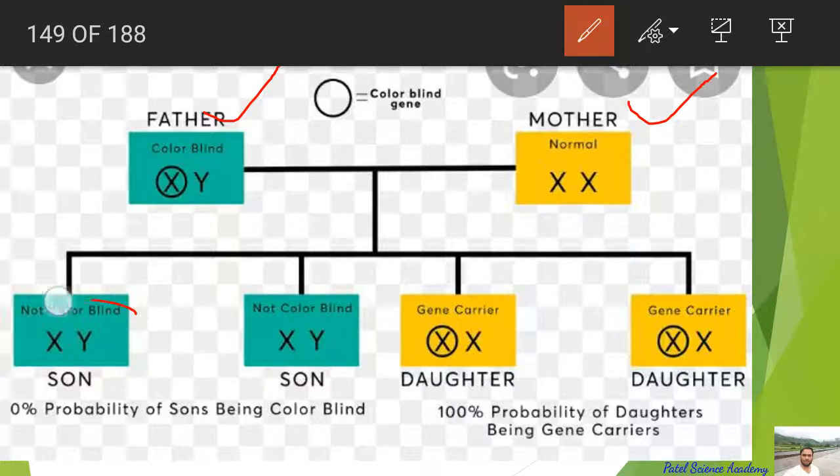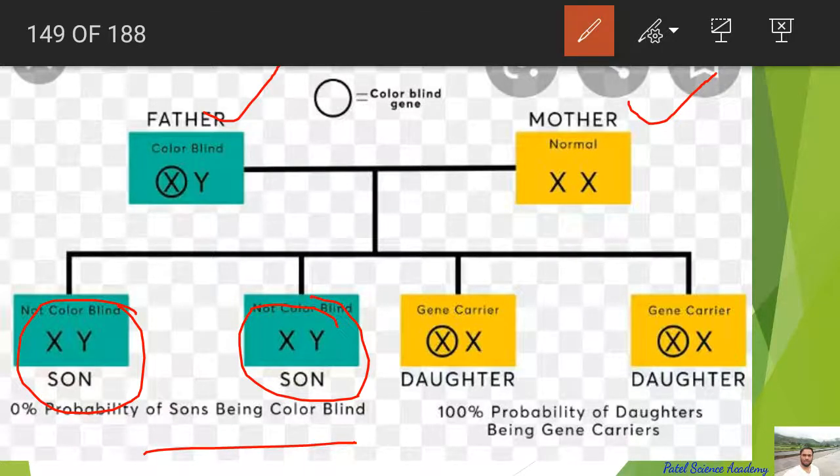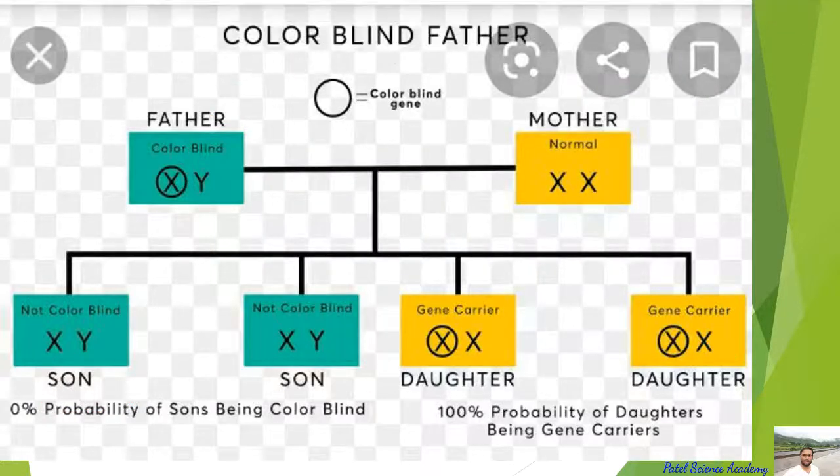So the first chances will be a normal son, 50% chance, and the daughter will be a carrier as I explained. So there is a chance, or probably the daughter will have 50% recessive, means the carrier progeny.